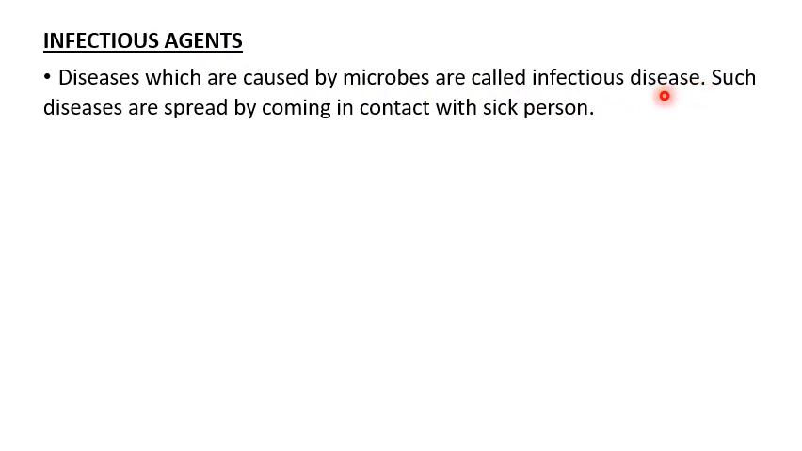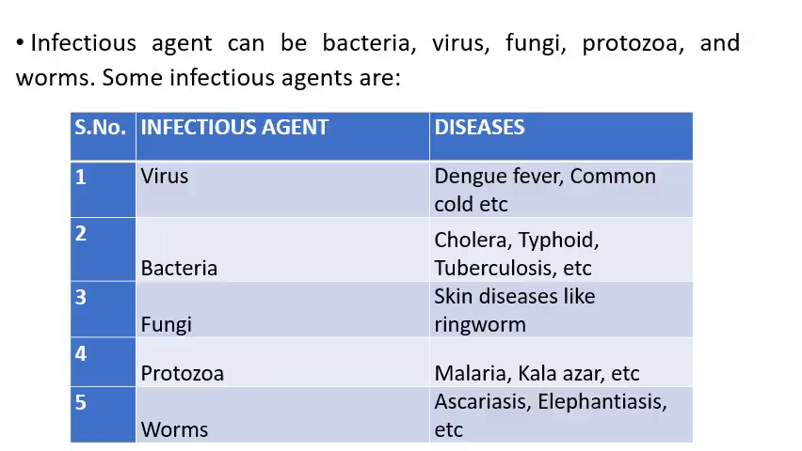These diseases, students, are spread when a healthy person comes in contact with a sick person. A sick or infected person's body has microbes, that is, infectious agents. So when a healthy person comes in contact with the infected person, the infectious agents are transmitted from the body of the infected person to a healthy person. These infectious agents may be bacteria, virus, fungi, protozoa and worms.